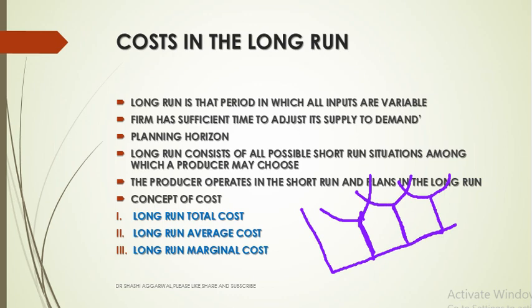And the long run average cost curve, basically the long run total cost, is the minimum cost at which each level of output could be produced, because by joining these minimum points, we could have the long run average cost curve. So the long run cost curve is the locus of all such points which indicate the minimum cost at which each level of output could be produced.